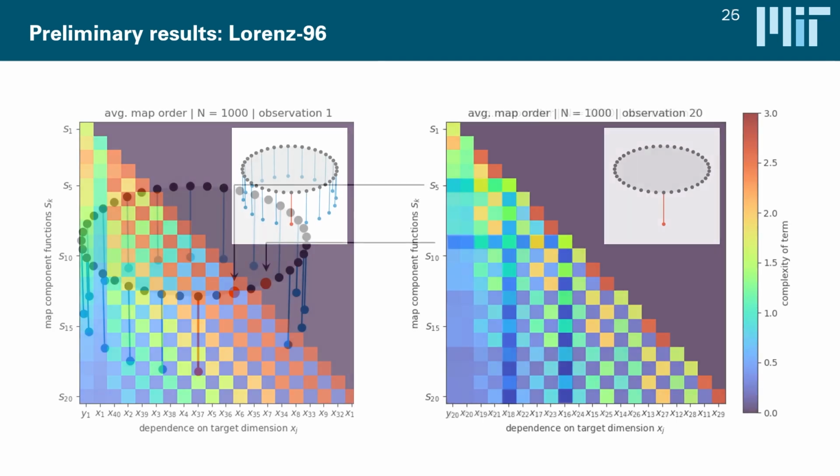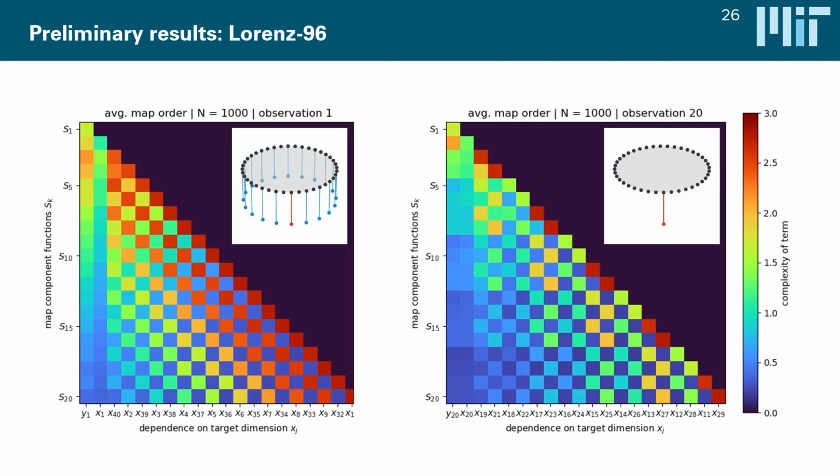And so if we compare the map for the assimilation of the first observation to the map for the assimilation of the last observation, we can see a significant difference in the complexity of the map that we use. So the adaptation algorithm really seems to find extremely parsimonious maps. And I believe that analyzing these maps can reveal a lot of really interesting insights into the system and the nature of the updates. So I think this is valuable on its own, aside from the RMSE that we get.